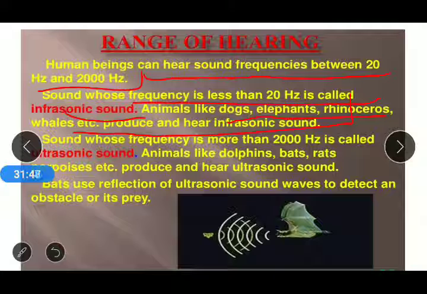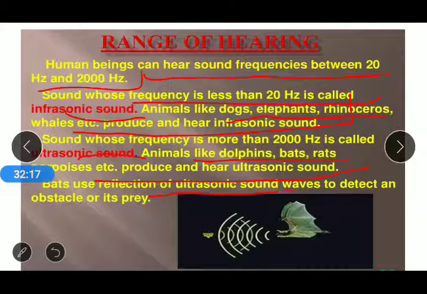The sound whose frequency is more than 20,000 hertz is called ultrasonic sound. Animals like dolphins, bats, and rats produce ultrasonic sound. Bats use reflection of ultrasonic sound waves to detect an obstacle or their prey.